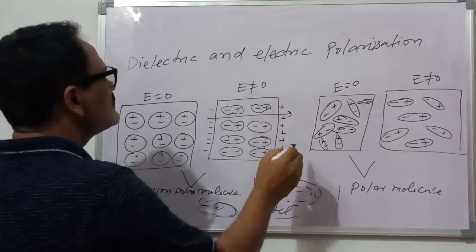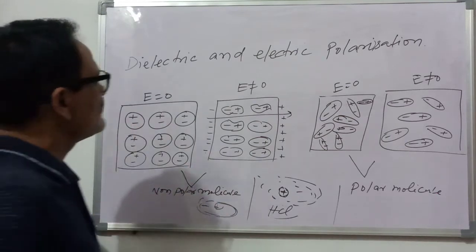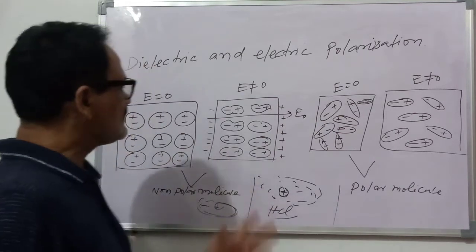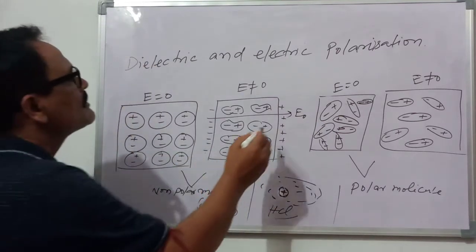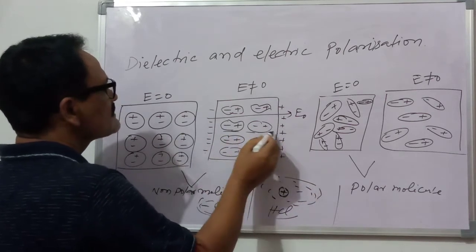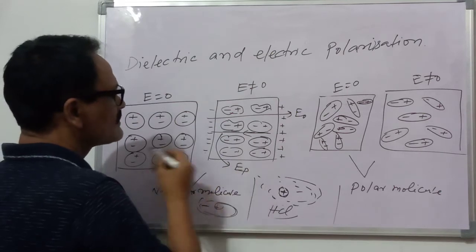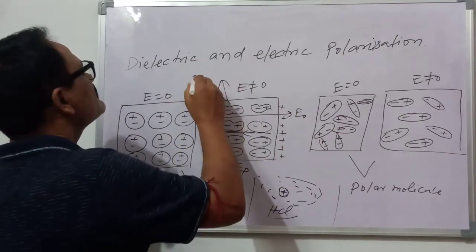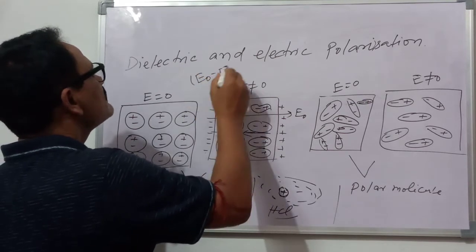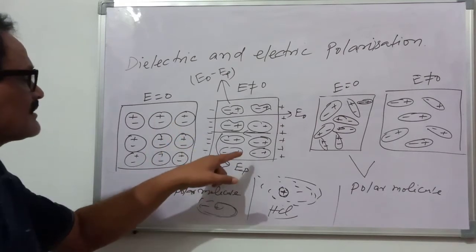So it is the polarization of the charge, and in this case suppose this electric field is E0, and there is also an electric field due to this polarized charge, and this is the electric field in this direction. This is the electric field due to polarized charge. So the net electric field in this case is E naught minus EP.